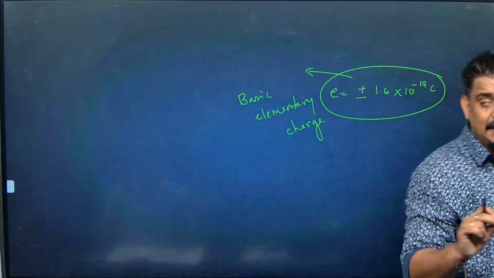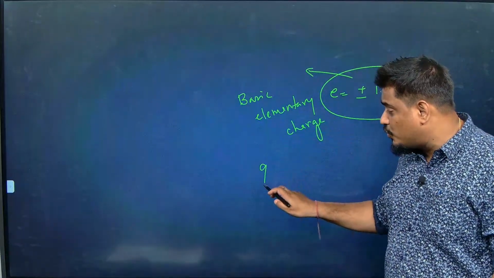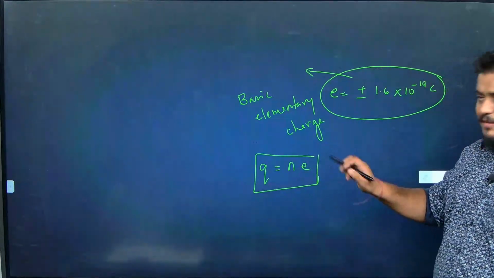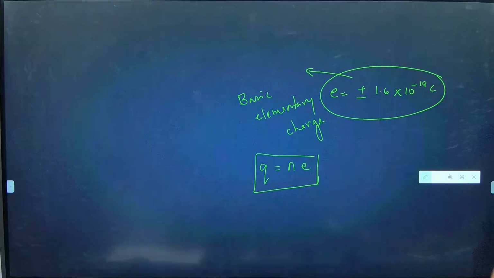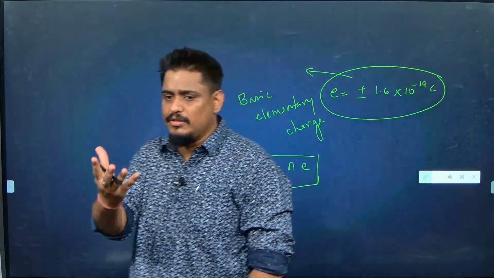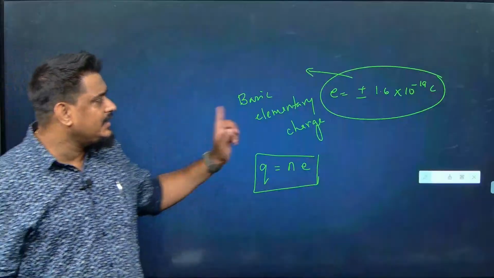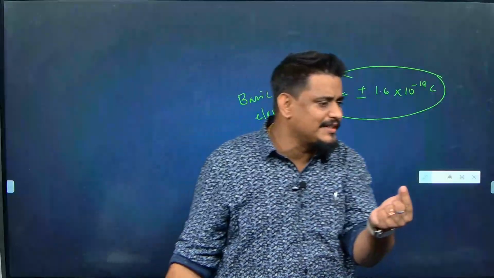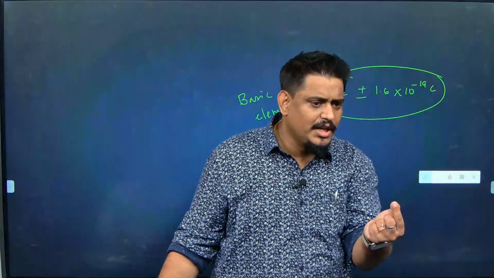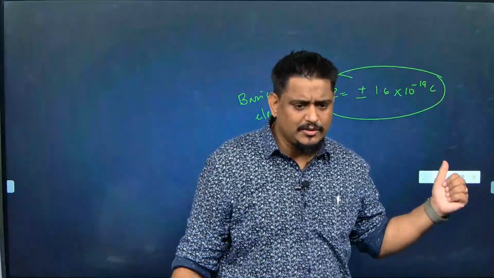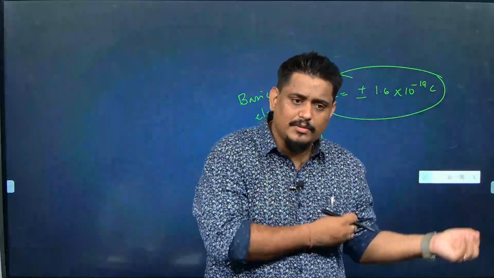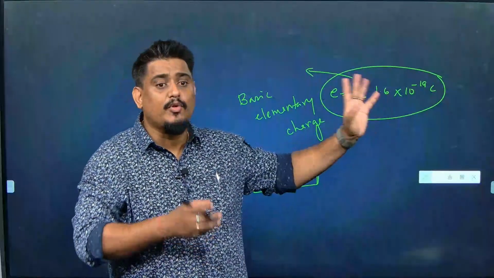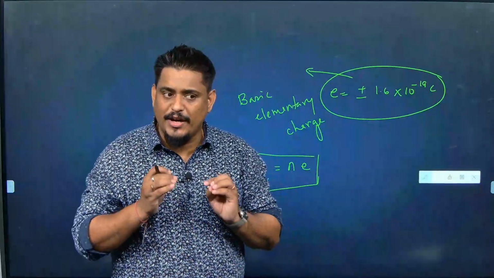Quantization says that net charge on a body Q is always an integral multiple of basic elementary charge. It means if you have 10 protons, then how much charge you have? 10 times this much. Common sense. One proton is having a charge of 1.6 into 10 to the power minus 19 coulomb. If you have 10 protons, 10 times of this value. If you have 100 protons, 100 times of this value. If you have 1 lakh protons, then 1 lakh times of this value will give total charge. I hope you get my point.